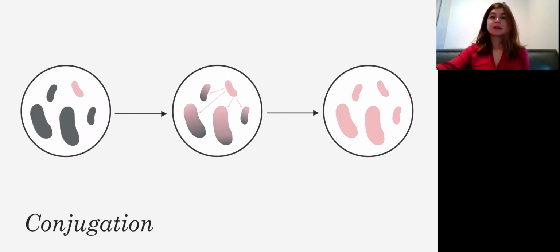Now, the other way that antibiotic resistance spreads is called conjugation. So in this case, bacteria actually share resistance genes with one another, which turns those susceptible bacteria into resistant ones. This isn't the main way that antibiotic resistance spreads, but it has been proven to be a significant contributor to the spread.